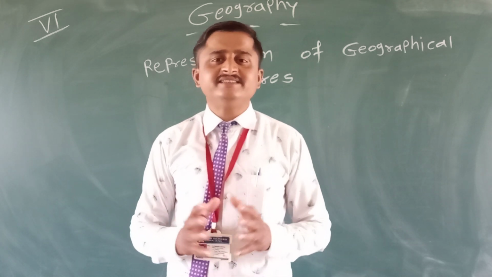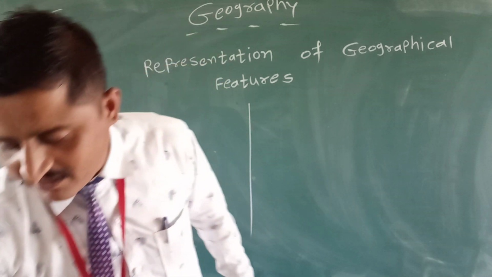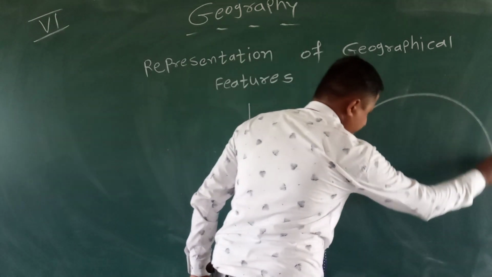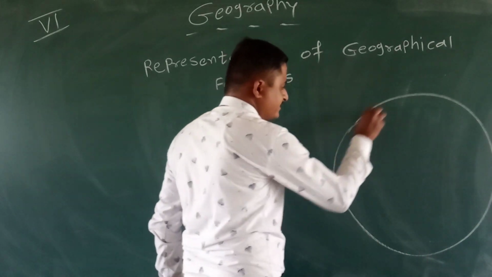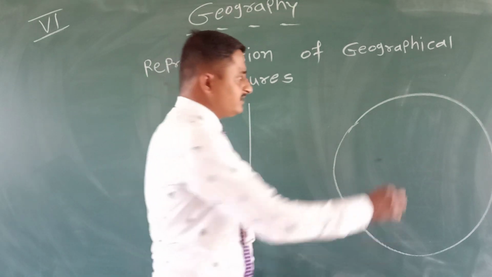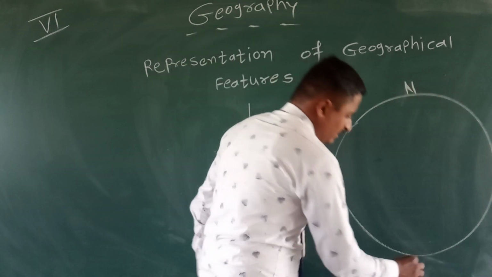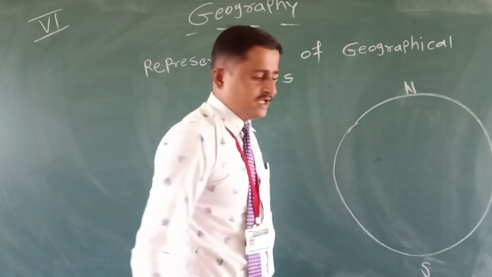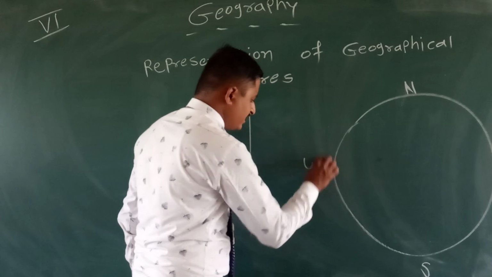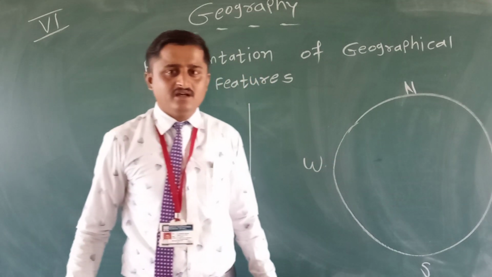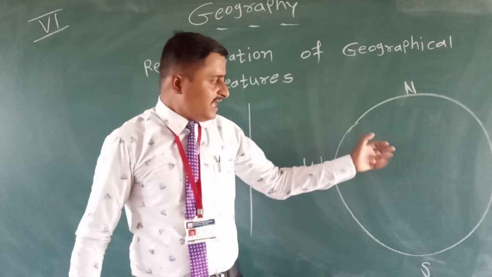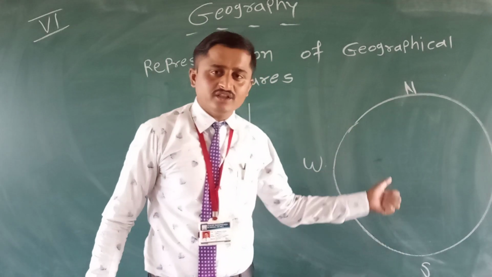But Earth's size and shape is very vast. For example, this is an imaginary diagram. Our Earth is a spherical or geoid shape. This is the North Pole. This is the South Pole. Okay. This part is the Eastern Hemisphere. This part is the Western Hemisphere. Our Earth is a rounded, spherical shape. There are 7 continents divided on this earth.